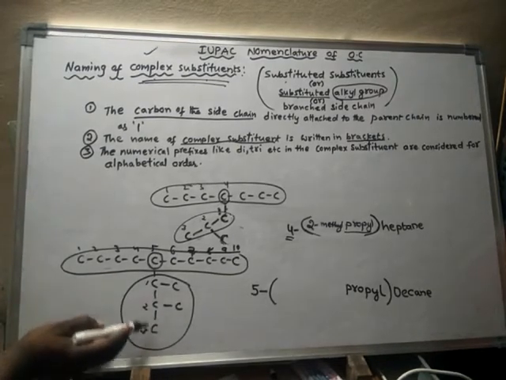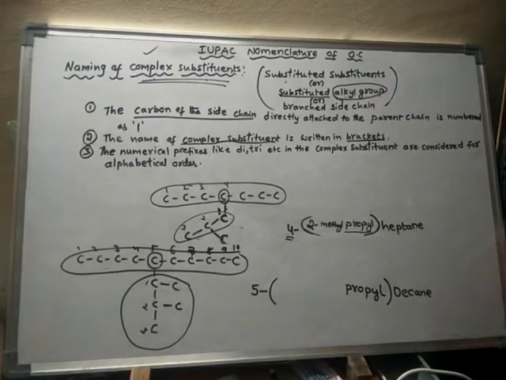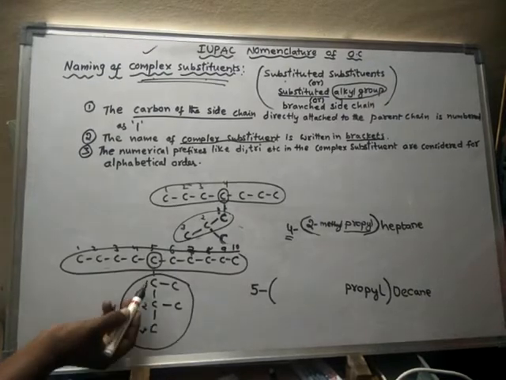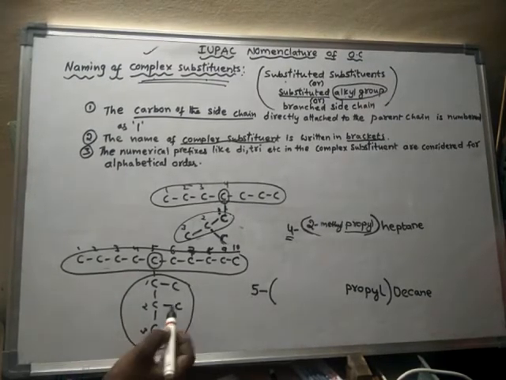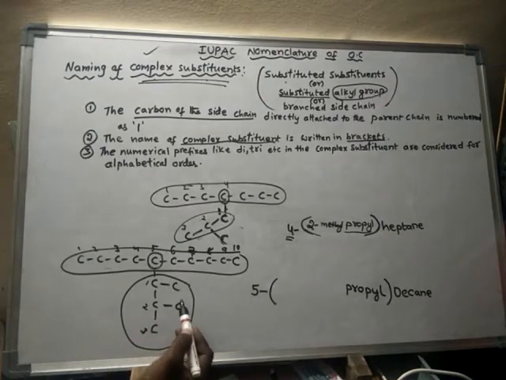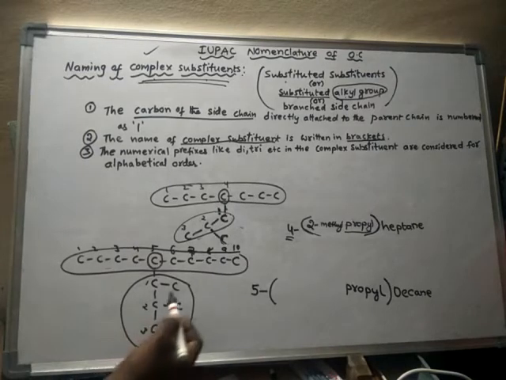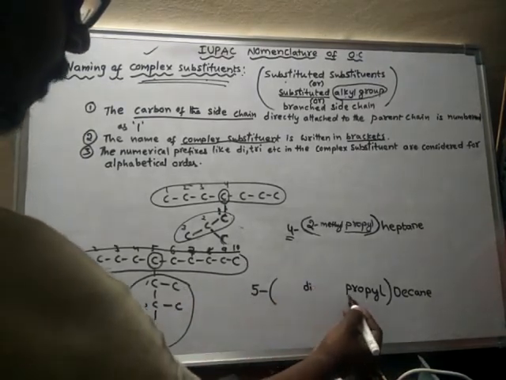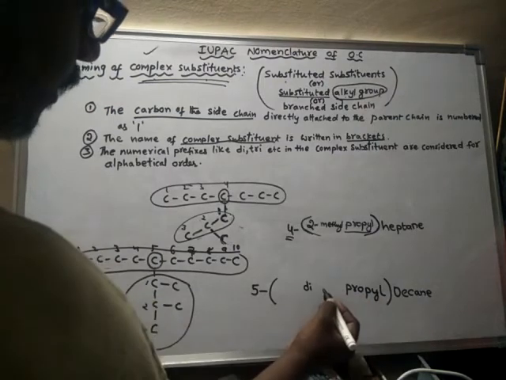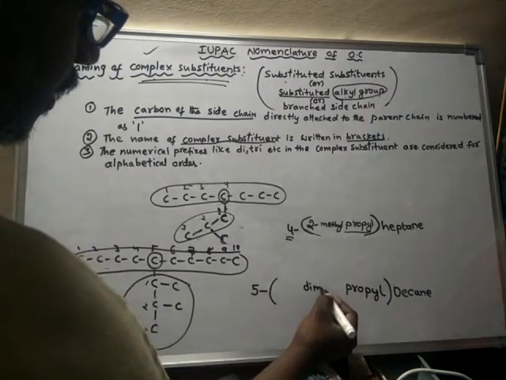On this propyl side chain, again there is branching. On which carbon is there branching? On the first carbon and even on the second carbon. What is present here? Methyl, and here also methyl. So there are 2 methyl groups, hence dimethyl. That means propyl is substituted by dimethyl.